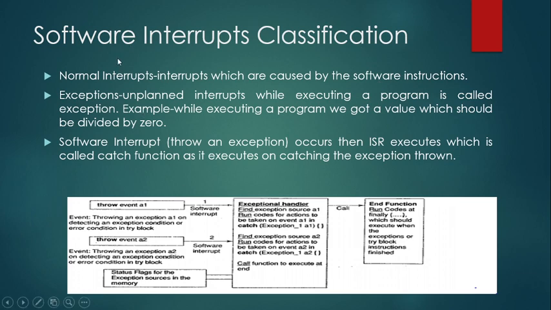Software interrupts we call either exceptions or traps. They can be introduced purposefully, like the normal interrupts or traps, or come unintentionally, which is an exception. In that case we call it throwing an event and catching an exception.